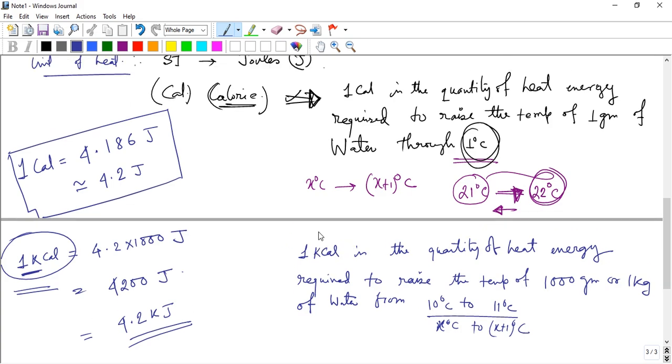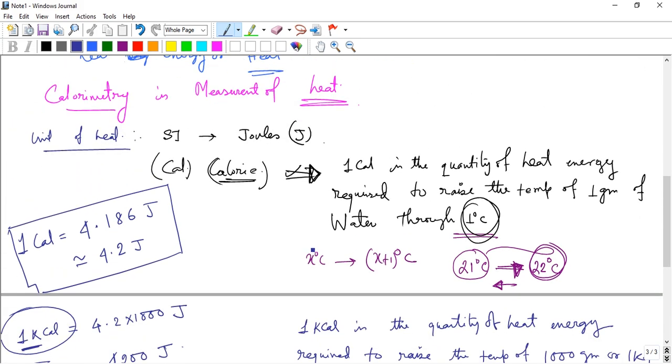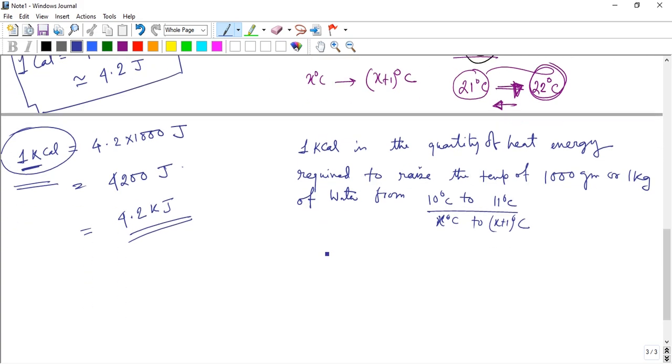Okay, so I think the concept is clear here: what is heat and what is calorimetry. Now we will discuss another concept, temperature.